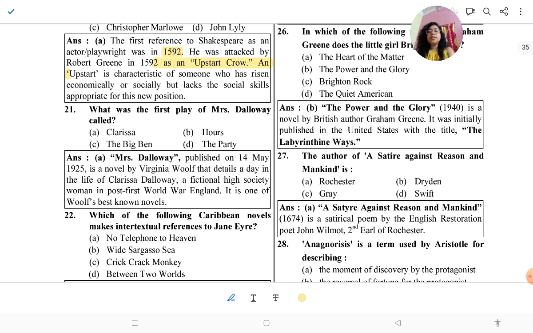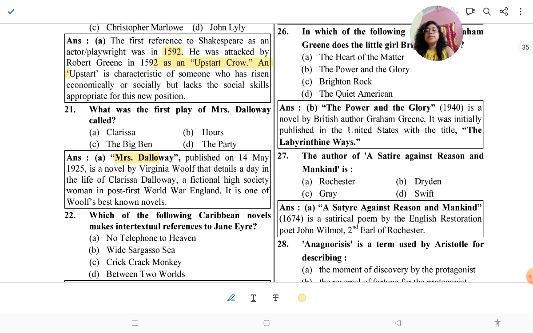Which was the first novel, Mrs. Dalloway, called? So it was Clarissa.